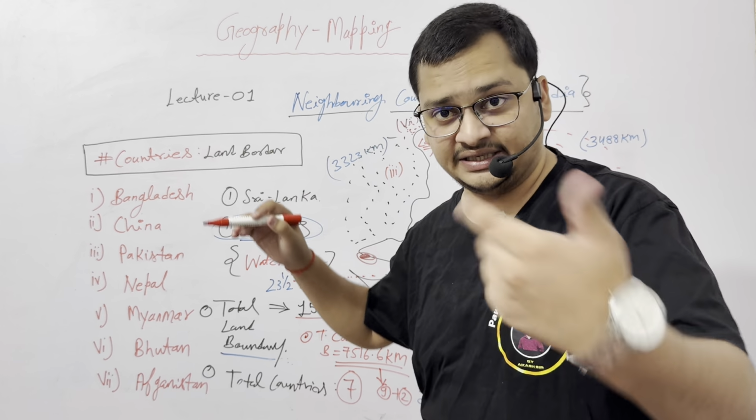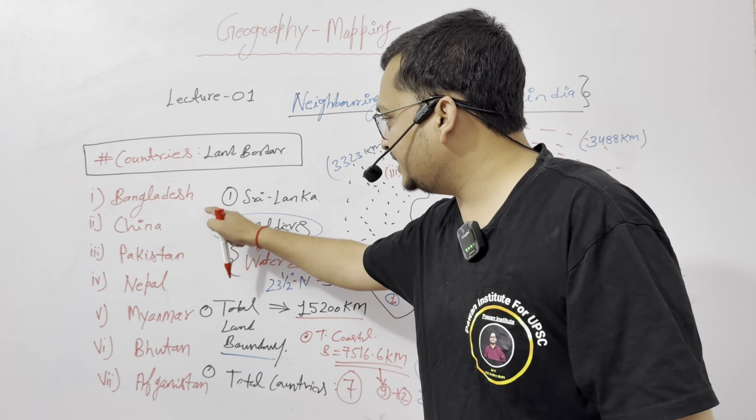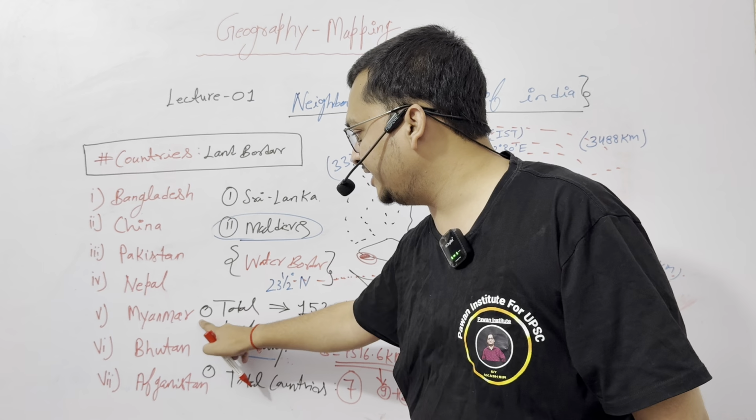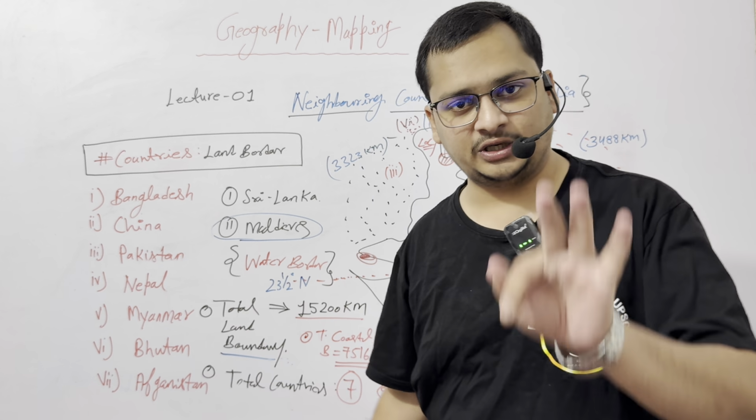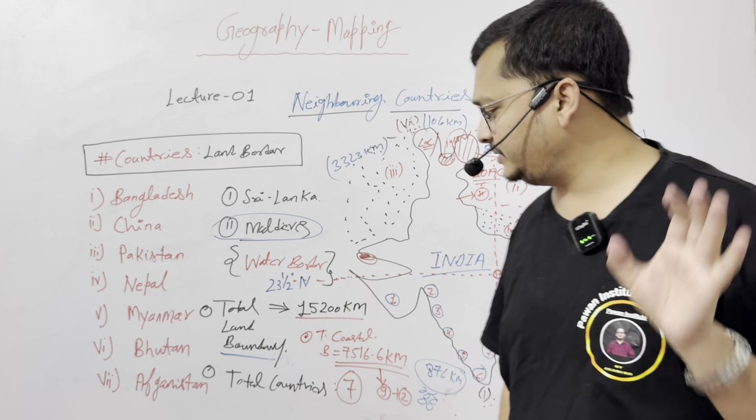Countries with a land border with India. India's neighboring countries which share a land border with India are Bangladesh, China, Pakistan, Nepal, Myanmar, Bhutan and Afghanistan. Total 8 countries share a land border with India. So this is clear to everyone, I think.